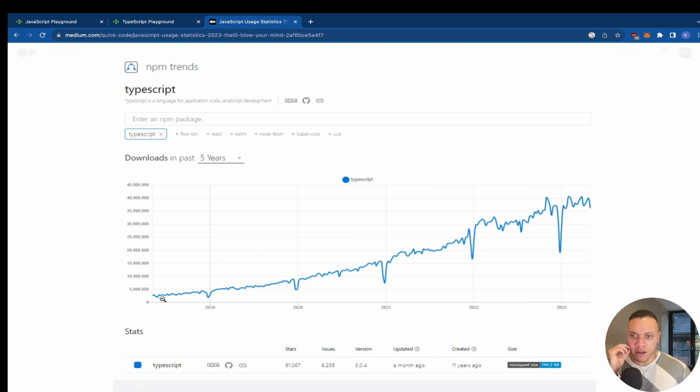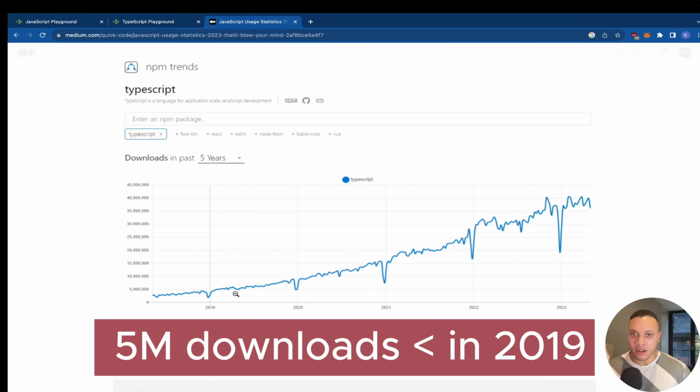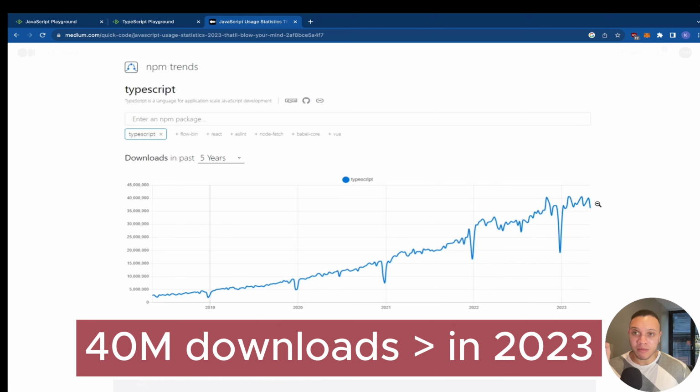So it's like down here, so this is downloads. So this is npm downloads. So we're at just under 5 million. And today we're at about 40 million downloads, which is crazy, right?